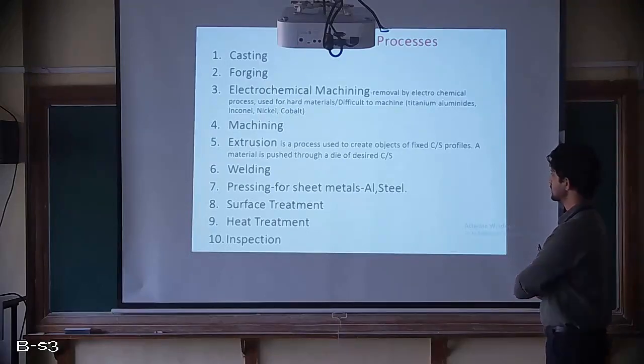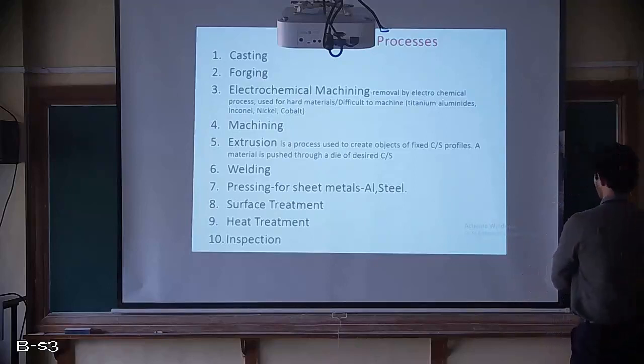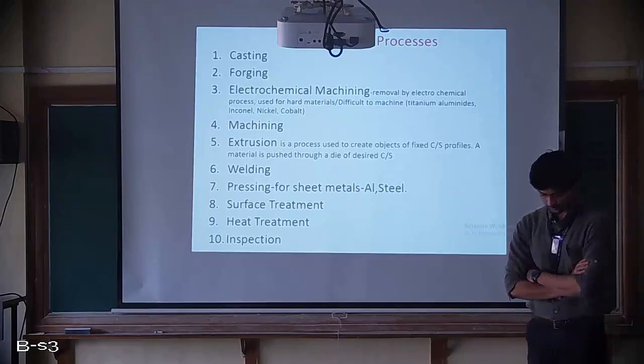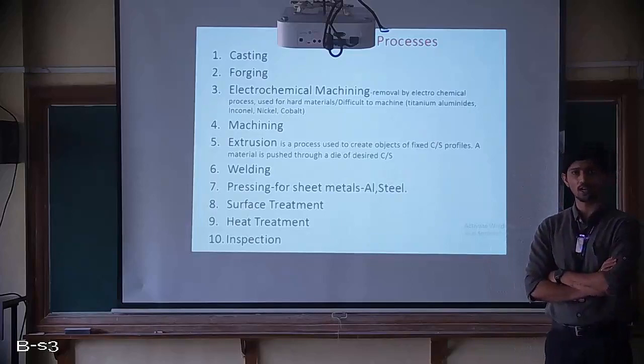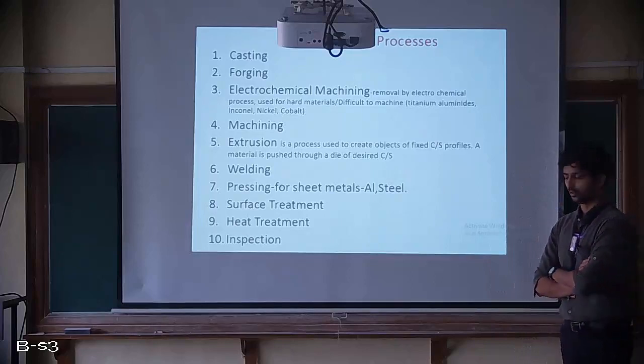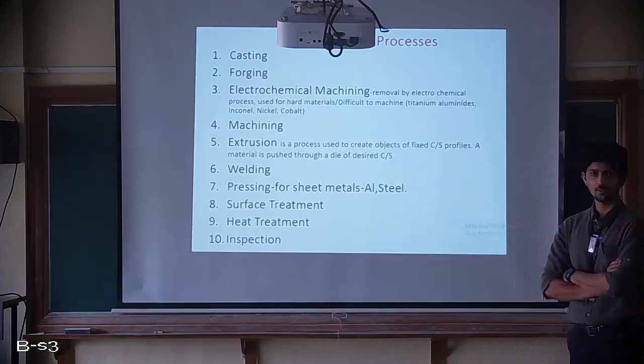Then extrusion is a process used to create objects of a fixed cross-section profile. A material is pushed through a die of the desired cross-section. Extrusion is basically used for spools or the shaft which connects the turbine and the compressor.